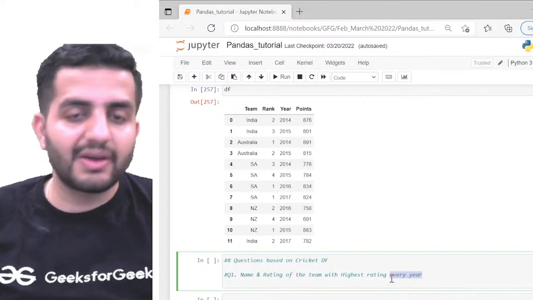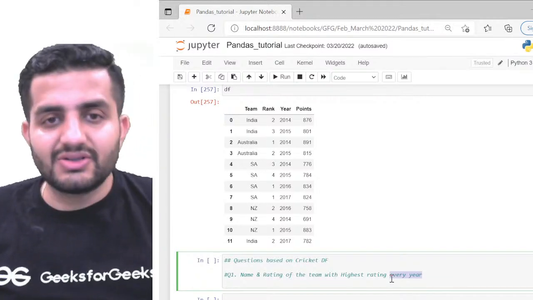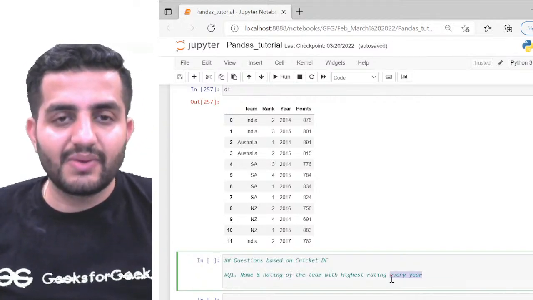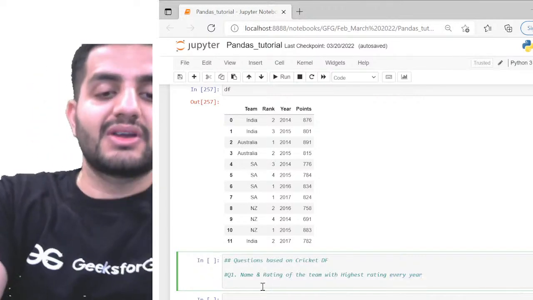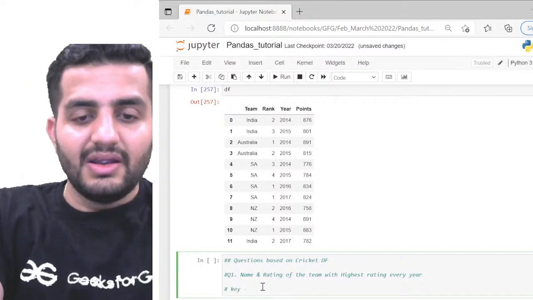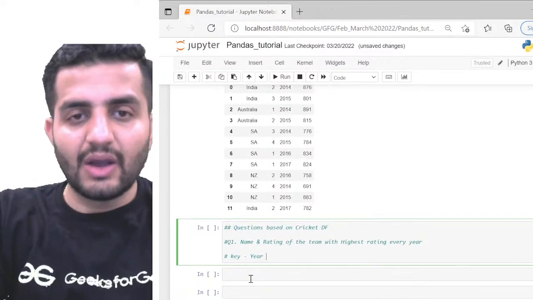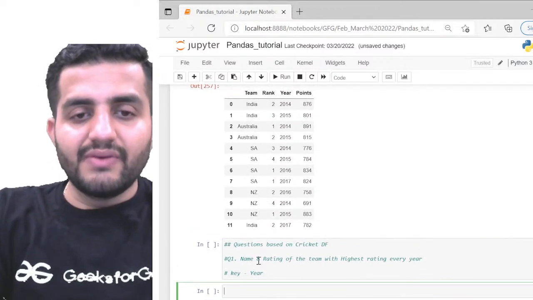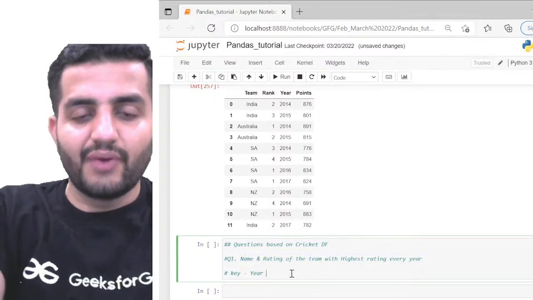So every year, that means per year I have to find out. One year would be one row for me, and that is eventually correlating to my group by, where I want to take a group by on this key, right? So from this, we are pretty much clear that our key should be year in this case. Now, we also have to find out the name and rating of the team with the highest rating, right?